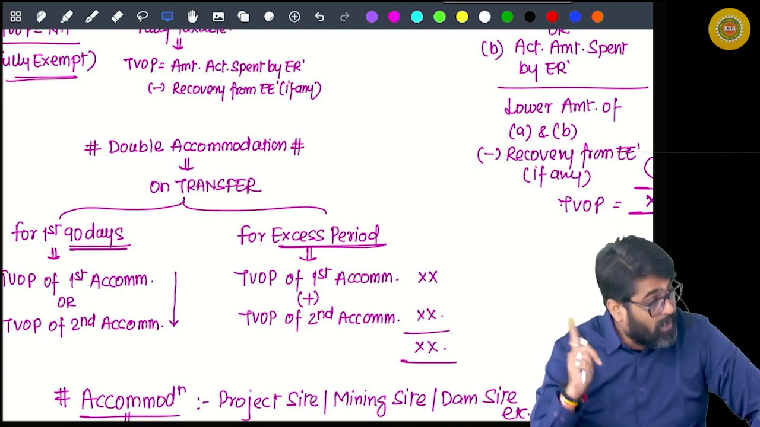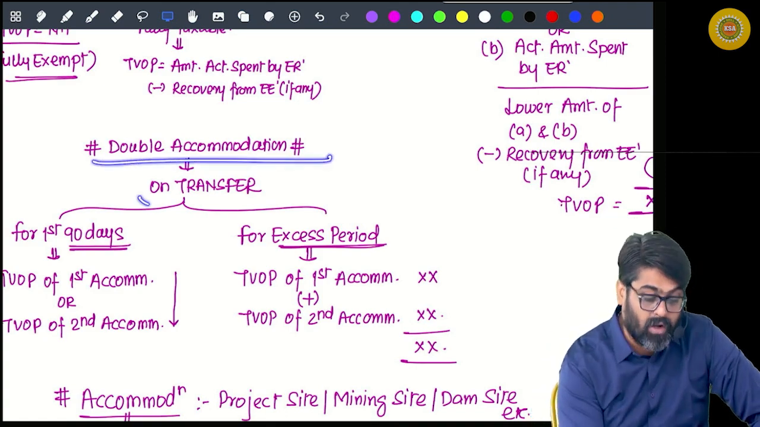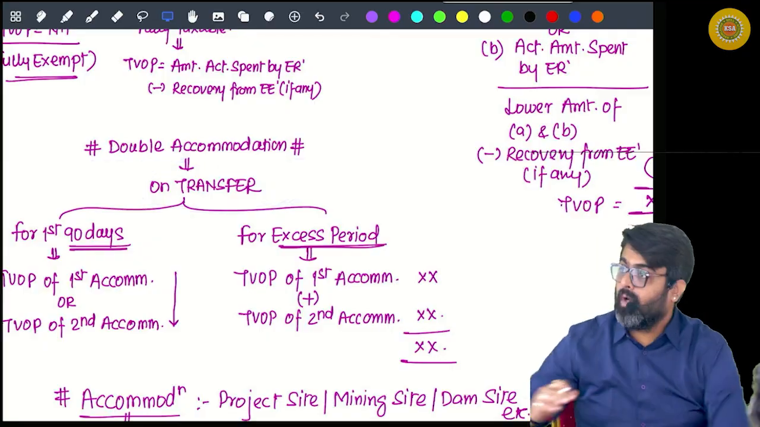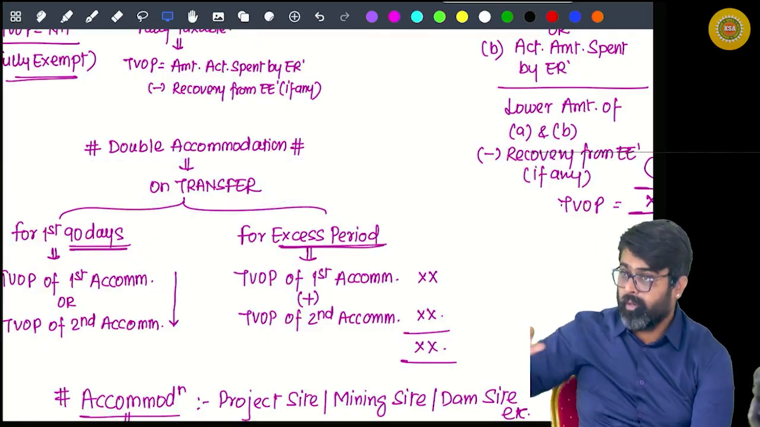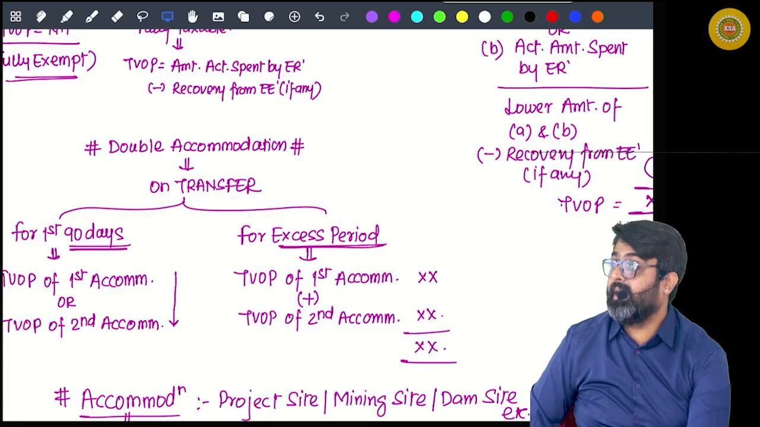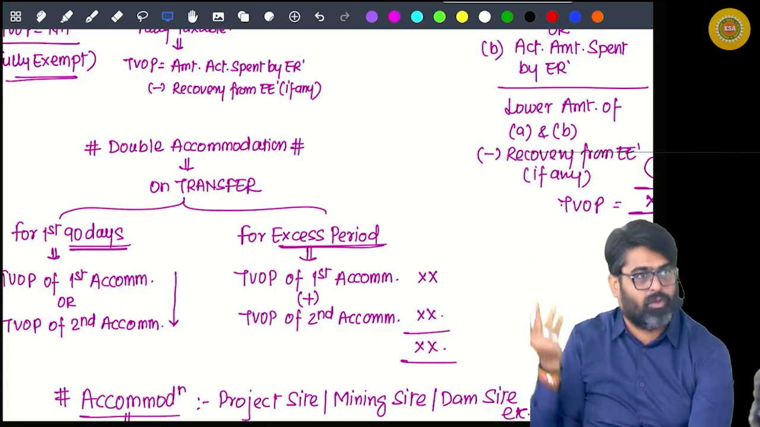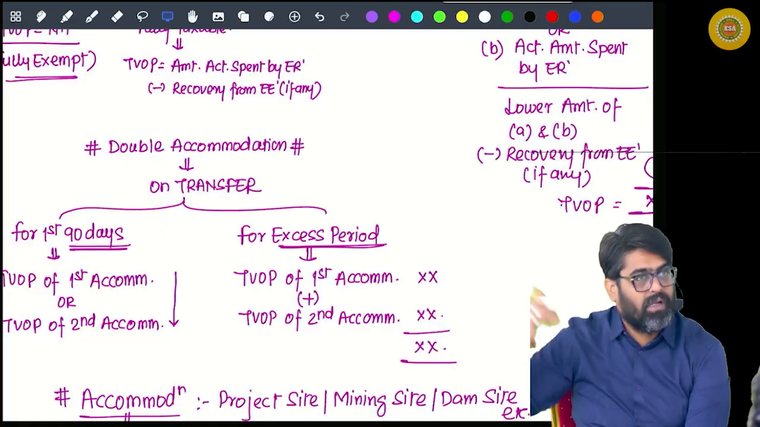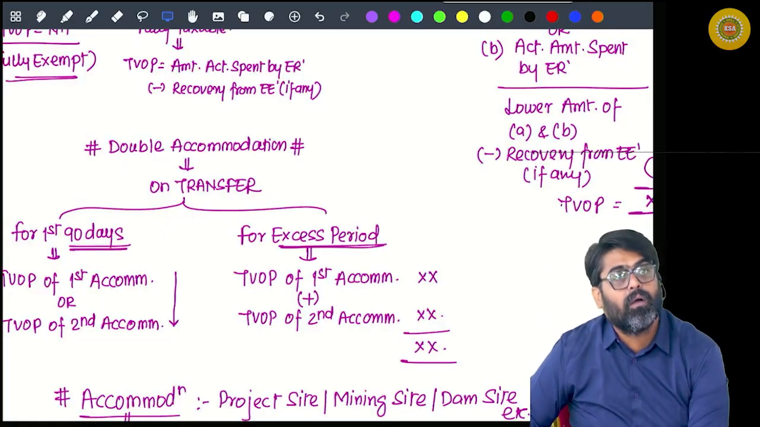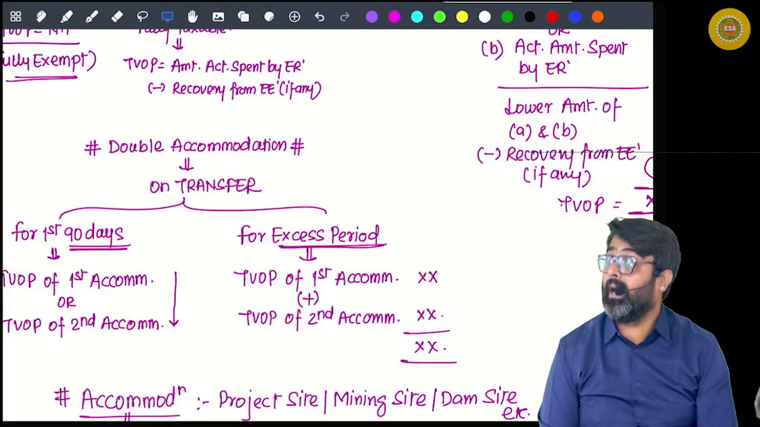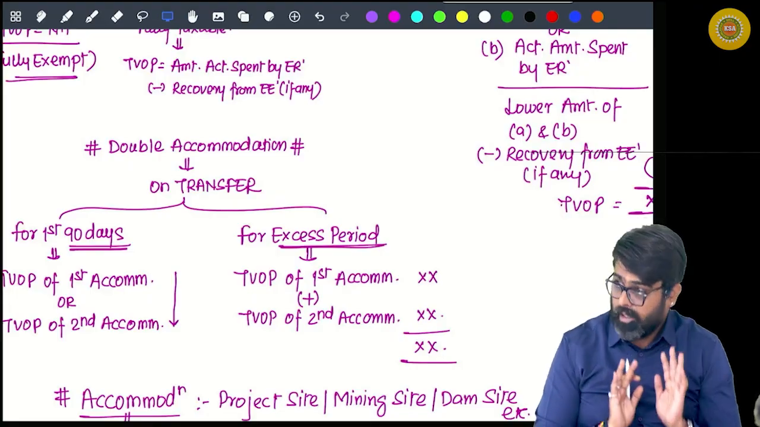But if double accommodation is arising because of transfer, see, you are shifting to Mumbai. So in Mumbai you are going to get new accommodation from the employer. But the moment you are shifting to Mumbai, it is not necessary that your family will also shift with you from Chennai, no? In Chennai you are staying in your employer's accommodation.